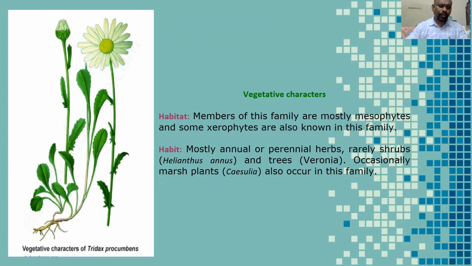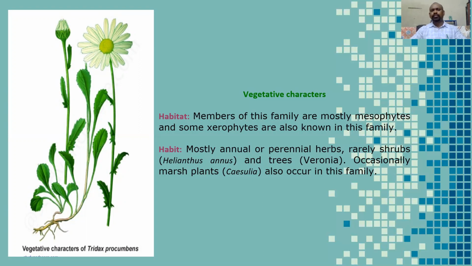Dahlia pinnata, Echinops echinatus, Eclipta prostrata, Eclipta alba, bhringaraj, and Parthenium hysterophorus, one of the great and deadliest weed plants, Congress grass. Tagetes patula, that is banti. Already now we are in Tridax procumbens. These are some of the important plants belonging to the Asteraceae family.